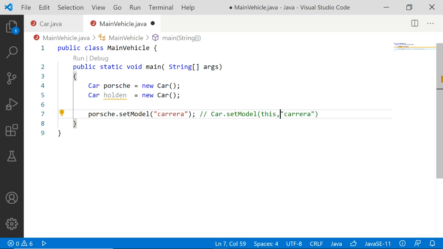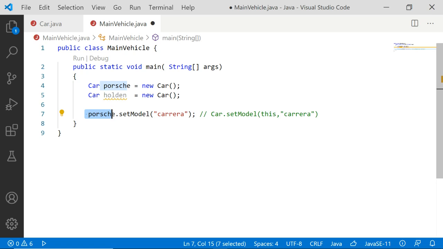So there is a default argument called this for every method when you call it with the help of an object. So when you call a method with the help of an object, then definitely this particular argument called this will be there indirectly, which is not seen. So what I need to do? Instead of accessing parse.model, I can access this.model, because this parse object is sent using this argument called this. Might be confusing, this argument called this.